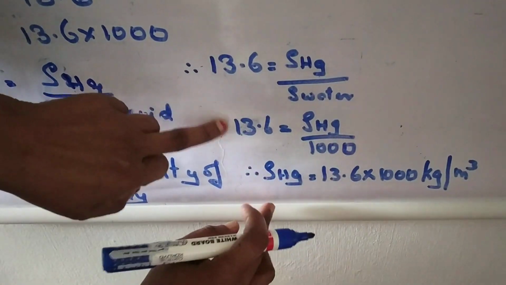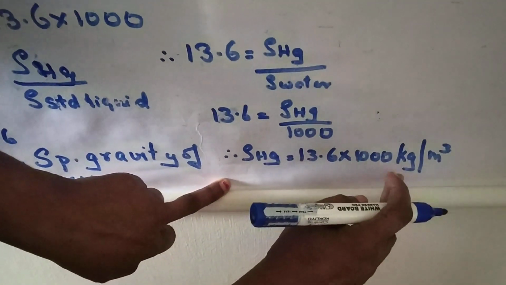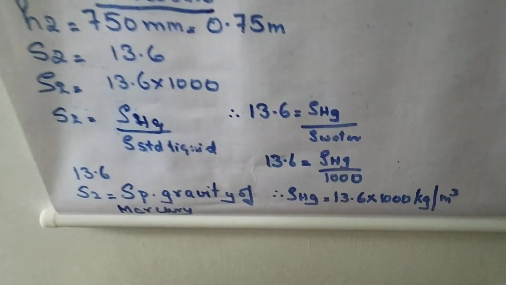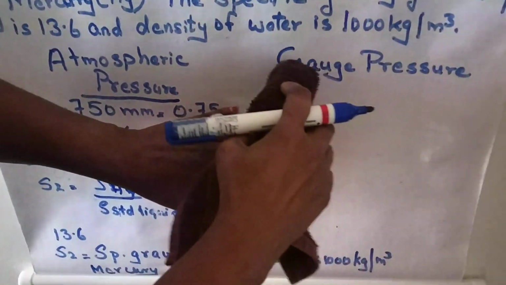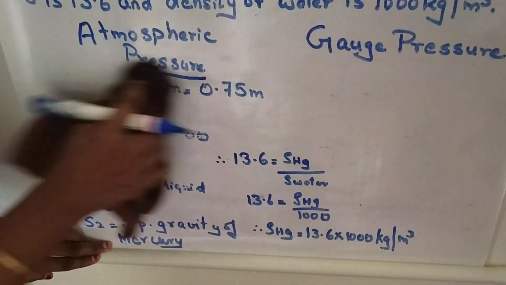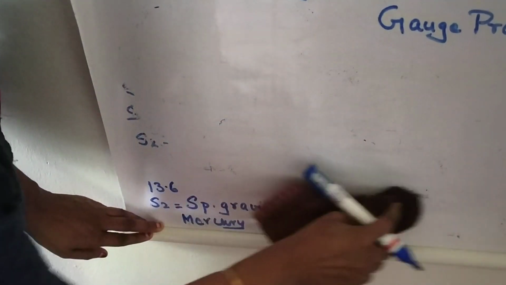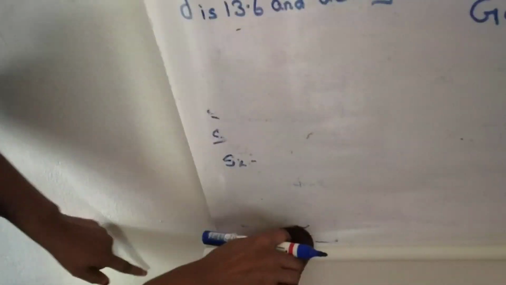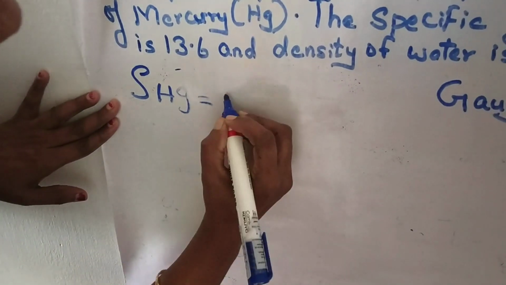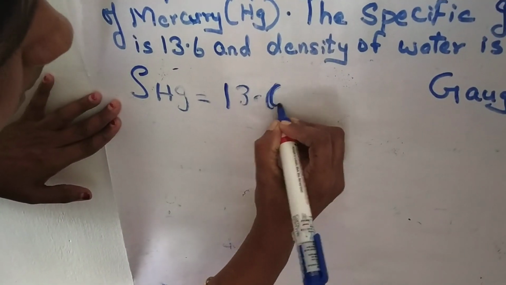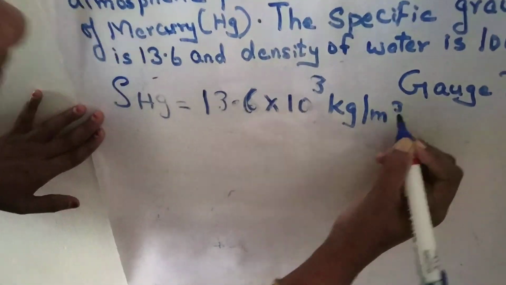When I cross multiply, I get the density of mercury as 13.6 × 10^3 kilogram per meter cube.